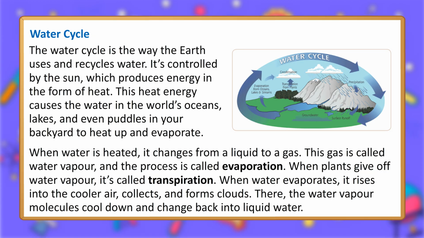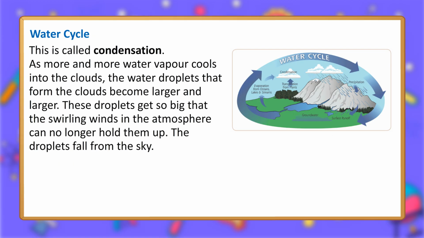When water evaporates, it rises into the cooler air, collects, and forms clouds. There, the water vapor molecules cool down and change back into liquid water. This is called condensation. Water cycle: transpiration from plants, groundwater, evaporation from oceans, lakes and streams, condensation, precipitation, surface runoff. As more and more water vapor cools into the clouds, the water droplets that form the